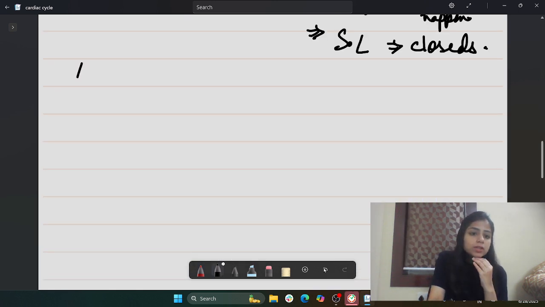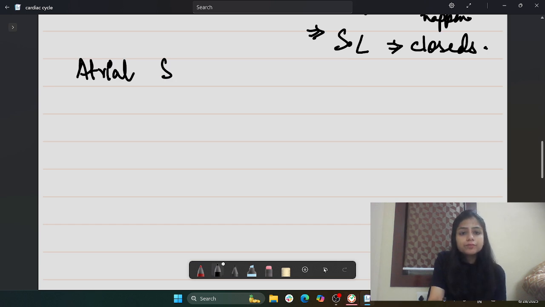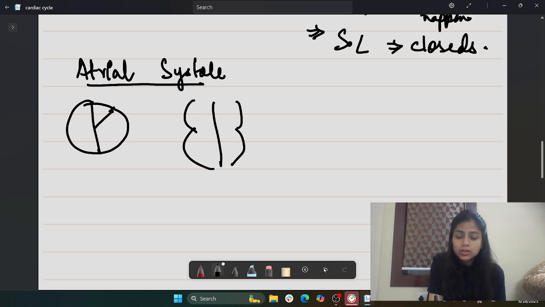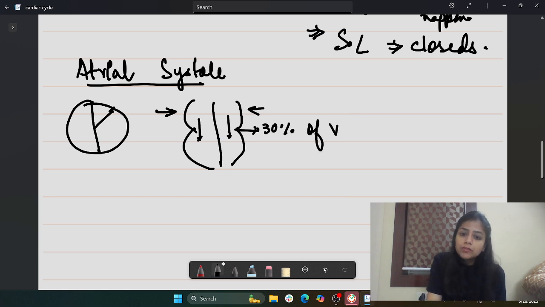Now, see student, what happens in case of the atrial systole? Suppose this is my cardiac cycle. What we need to know here is that only 70% filling has taken place. So we need to contract this atria so that the remaining 30% can enter into the ventricle, right? Ventricle filling has to take place.